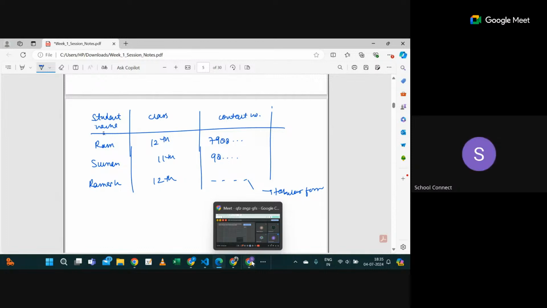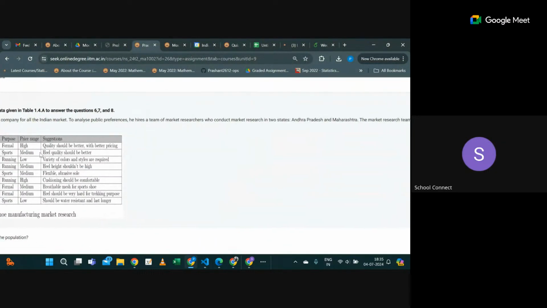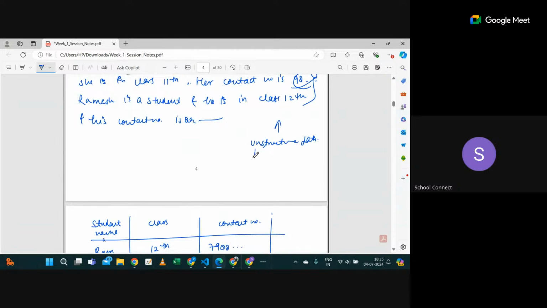Yes. Okay, then similarly you can see the suggestions, right? Suggestions can be anything. Someone is saying quality should be better with better pricing, heel quality should be better, a variety of colors and styles are required. So it can be anything. Sometimes you can say unstructured data is a very text-heavy data set.